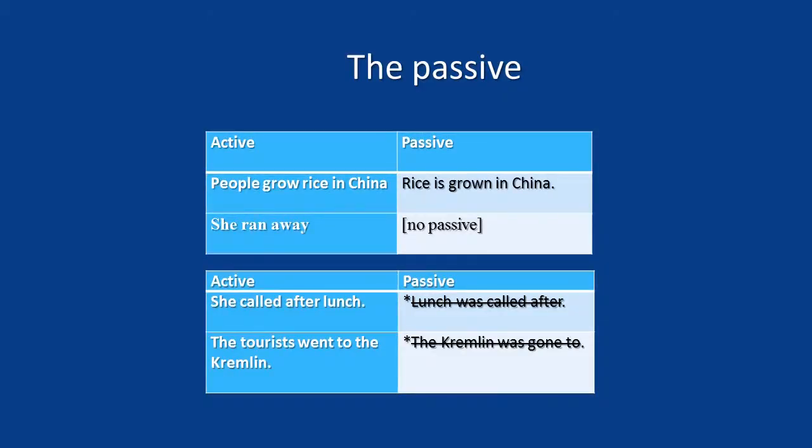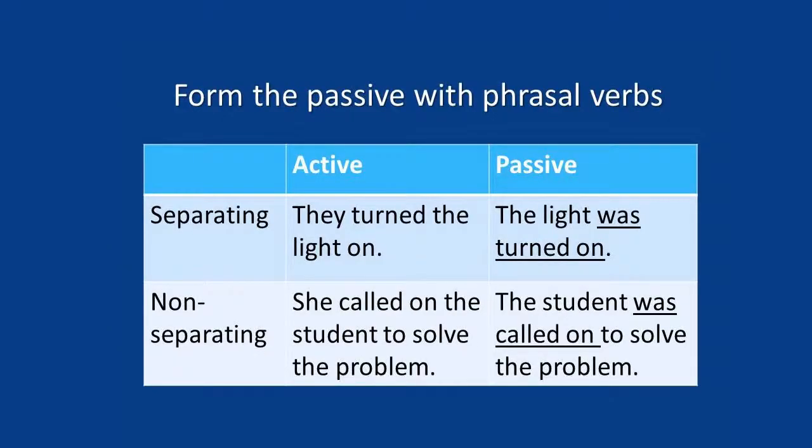You don't form the passive from intransitive verbs used with prepositions referring to time or space. We can't say, lunch was called after, or the Kremlin was gone to. However, many phrasal verbs do form the passive. You can say either they turned the light on or the light was turned on. She called on the student to solve the problem, or the student was called on to solve the problem. Separating phrasal verbs form the passive more often than non-separating phrasal verbs.